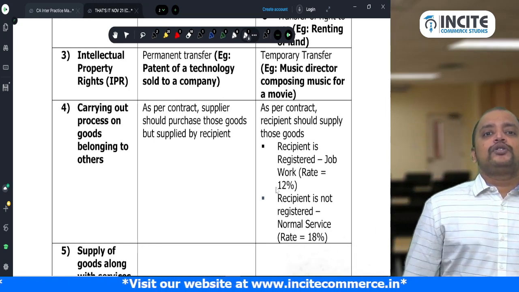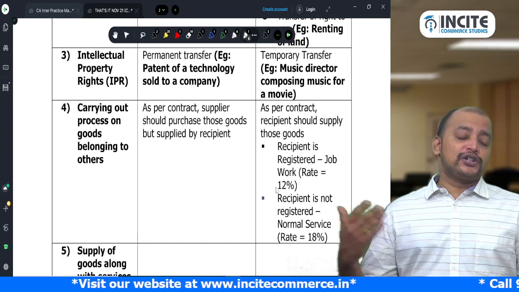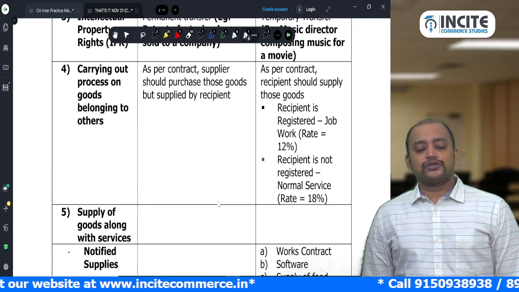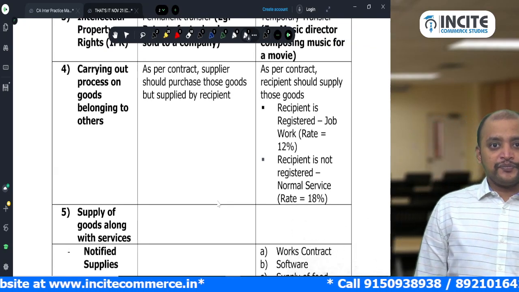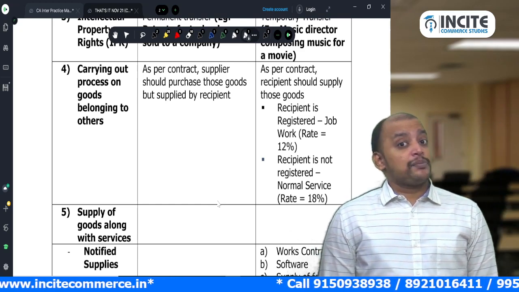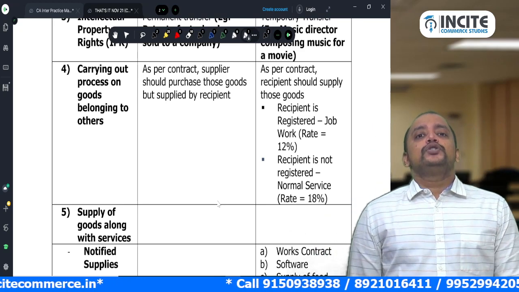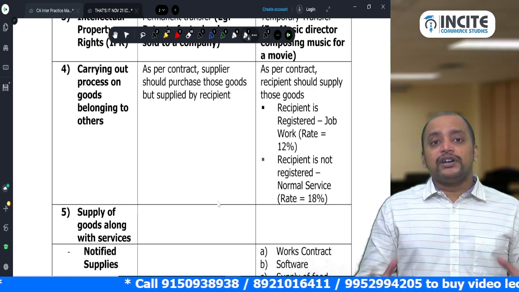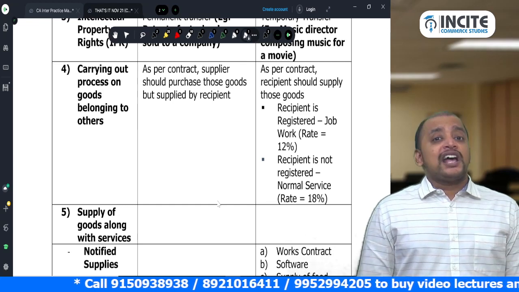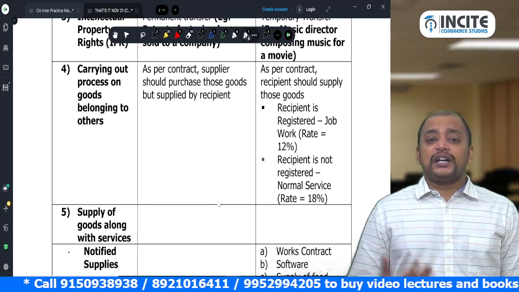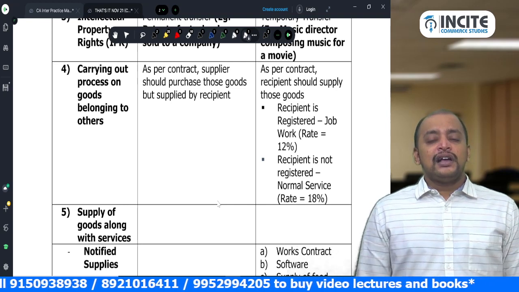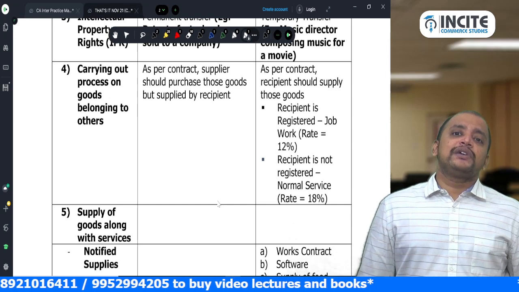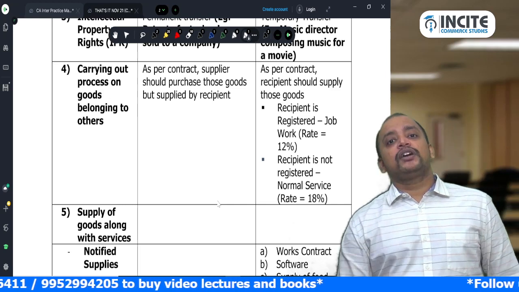Then point number 4, carrying out a process on goods belonging to another person, where as per the contract the supplier should purchase those goods but they are supplied by the recipient. Then it will be treated as supply of goods only. Say you approached me to make furniture and give it to you. As per the contract, I should purchase the material, but you gave me the material, and using that material I made the furniture and gave it to you. Just because you gave me some material, it does not become job work; it will be supply of goods.